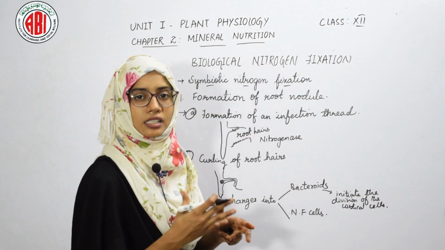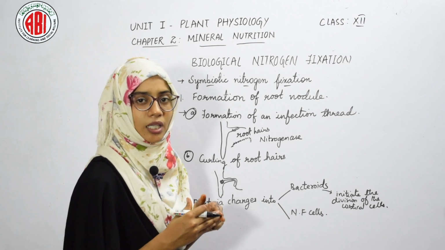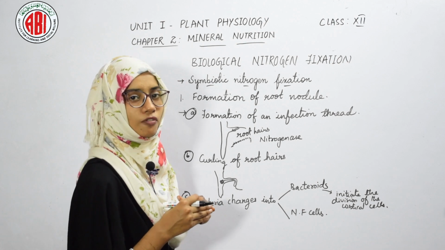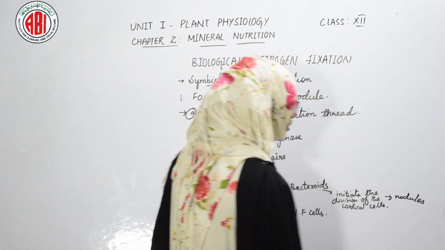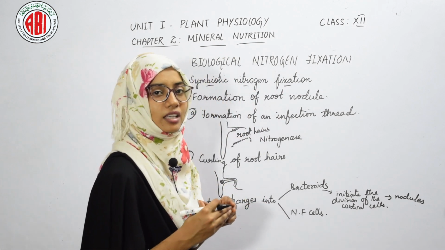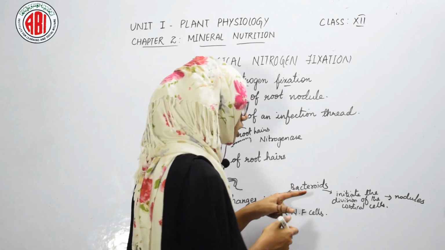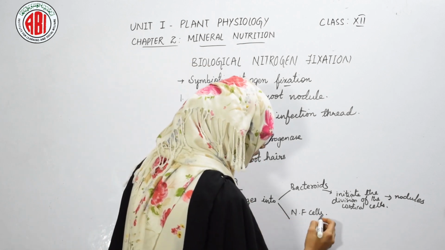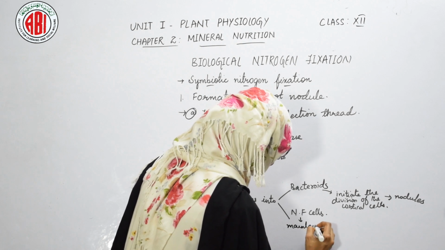When the cortical cells or the pericycle cells divide or multiply, they form a mass of cells, and that mass of cells is termed a nodule, which shows a nodule-like structure. That is called the root nodule, in which the bacteria Rhizobium is associated. And these nitrogen fixing cells help in maintaining anaerobic condition.